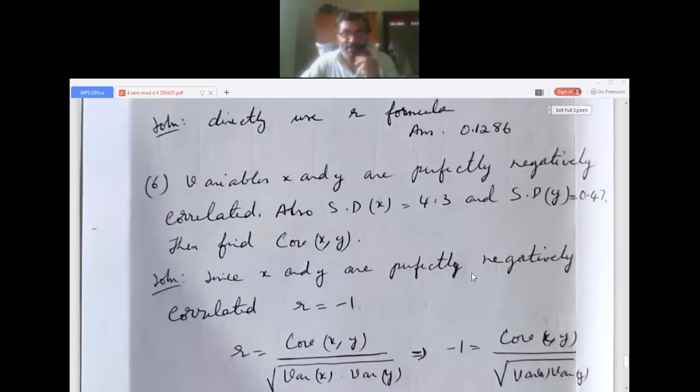Perfectly positively correlated means r equals plus 1. Here, the variables x and y are perfectly negatively correlated, so r equals minus 1.